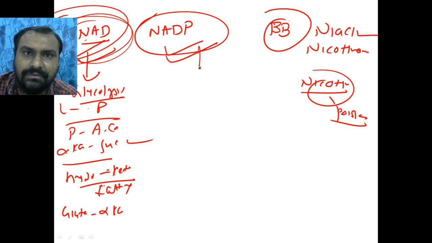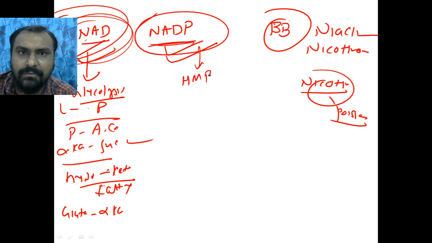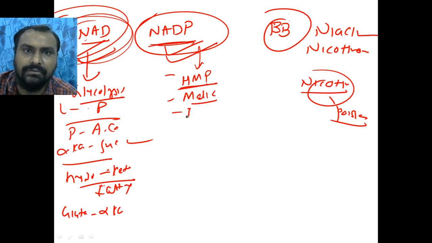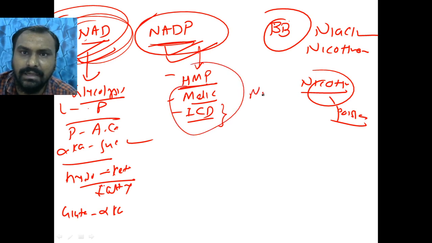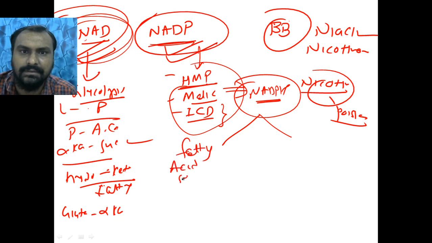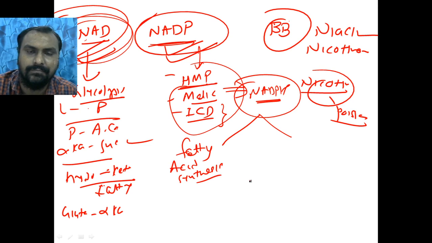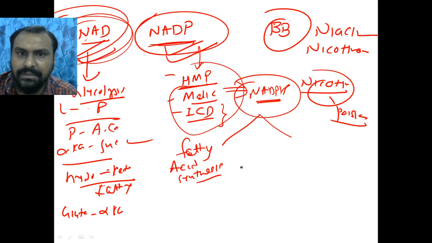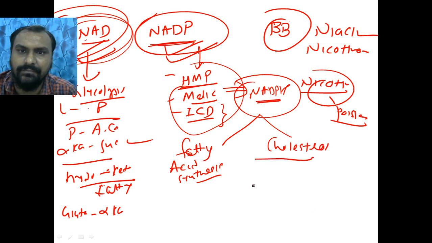Then which pathways will produce NADPH? The HMP shunt pathway will produce it. Then another is malic enzyme, malate to pyruvate, and the cytoplasmic isocitrate dehydrogenase enzyme. This will produce NADPH from NADP. And this NADPH is used for fatty acid synthesis, ketoacyl ACP to hydroxyacyl ACP, then HMG-CoA to mevalonate, so for cholesterol biosynthesis it is required, right?